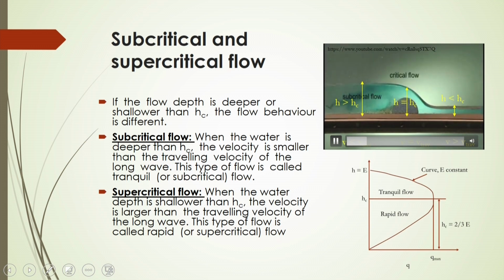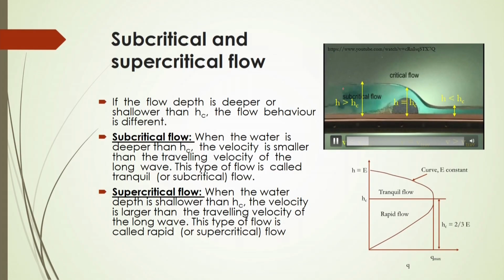So, in this case if H is greater than H c, it will be called subcritical, and when H is equal to H c, that will be your critical condition. If H is less than H c, it will be called the supercritical condition. Now, this is very interesting, this phenomenon is sometimes called a hydraulic jump. We will come to that point, hydraulic jump.